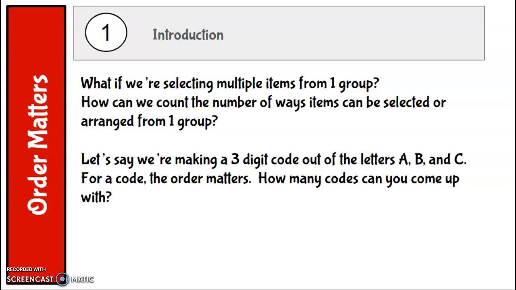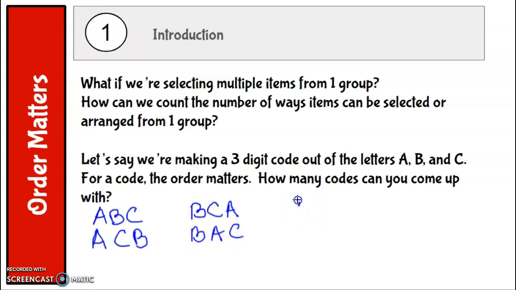So let's say we're making a 3-digit code out of the letters A, B, and C. For a code, the order matters. How many codes can you come up with? Let's just see if we can come up with all of them. So we have A, B, C, of course, and then we could do A, C, B. That's all the possibilities starting with A. And we could do BCA and BAC, that's all the possibilities with B starting first. And then with C starting first, we could do CBA and CAB. So there's 1, 2, 3, 4, 5, 6 different codes that I can come up with.